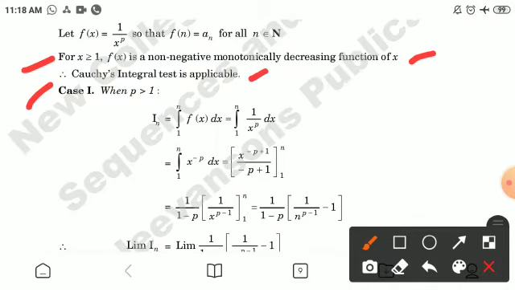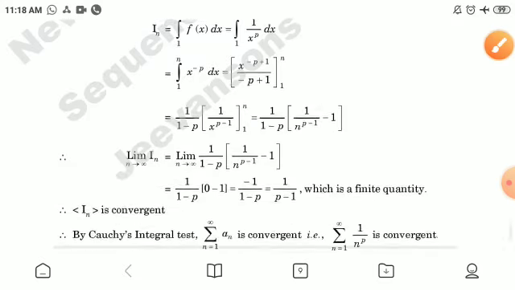Now the first case, when p is greater than 1: I_n is equal to the integration of f(x) dx with limit from 1 to n, which is equal to the integration of 1 by x raised to the power p dx, with limit from 1 to n. Performing the integration and putting in the limits, we have the value 1 by (1 minus p) into (1 by n raised to the power p minus 1, minus 1).